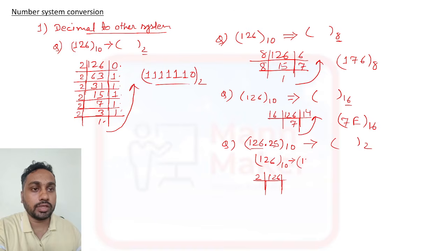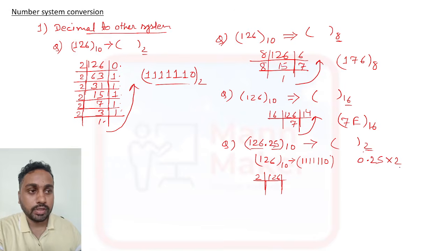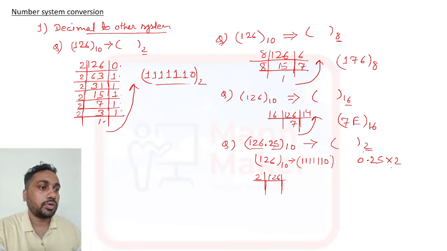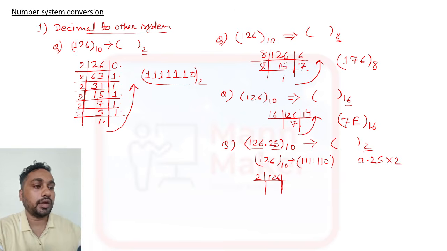If you follow this you will get 1111110 for 126. Now for 25, that is 0.25, on the right-hand side. If the target is binary, you need to multiply by 2. So 0.25 into 2 is 0.50.